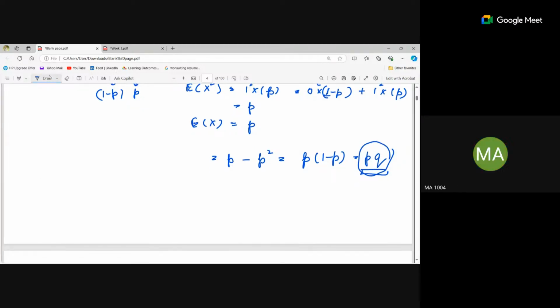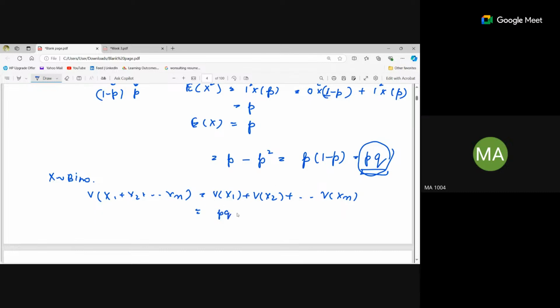So if I have to calculate the variance of binomial, it will be equal to variance of x1 plus x2 till xn, and all are independent. Then it will be equal to variance of x1 plus variance of x2 till xn, right? For one variable, the variance was pq, right?